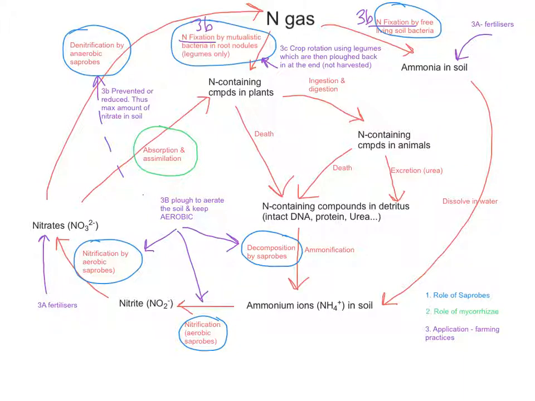The third one is looking at crop rotation. So using legumes, which are a type of plant which have those root nodules with the mutualistic bacteria in them, by every other year or every third year planting crops in a particular field which are legumes, but actually they're not crops. They will grow there. They will fix nitrogen. And obviously that will then be in the soil, and then instead of harvesting those, just plough them back in at the end. So actually that field has not had any nitrates stripped out by growing crops and then removing them. Actually the opposite. Those legume plants have actually put nitrate back into the soil, and then they're ploughed back in.